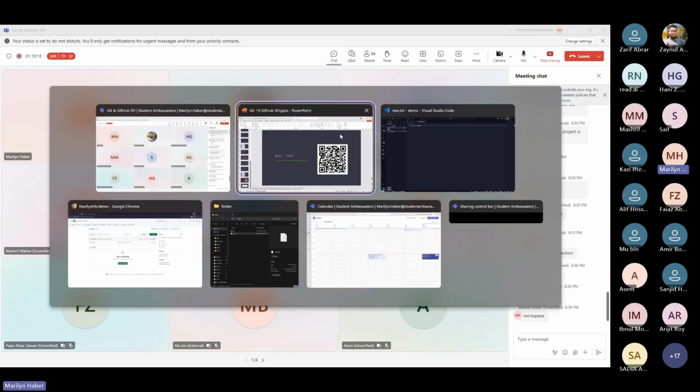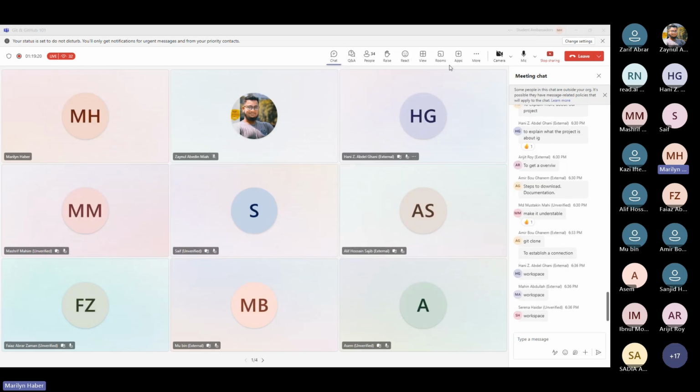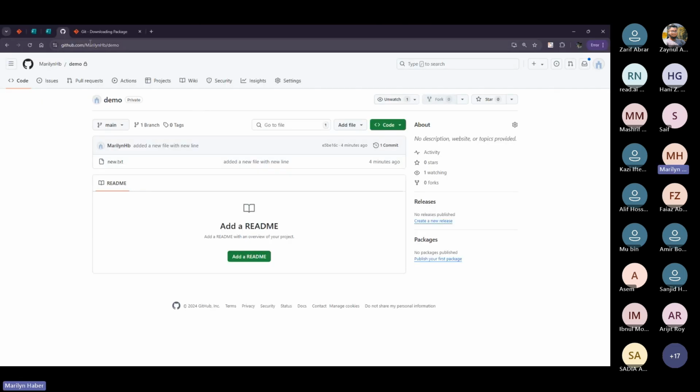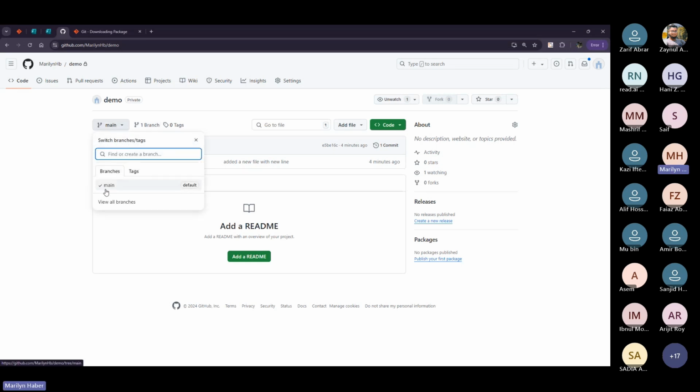So what I'm gonna do is I'm gonna open GitHub now. Okay. So here you can check that I have one branch in my GitHub repository, which is actually named main. So if I need to collaborate with other developers, I have to create another branch.